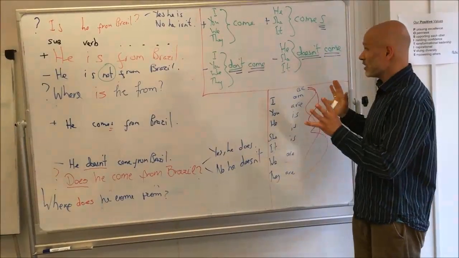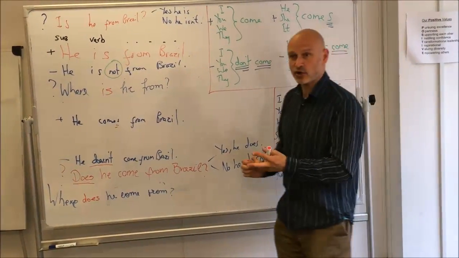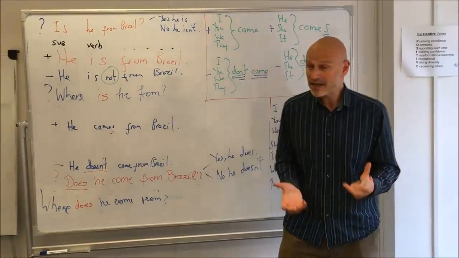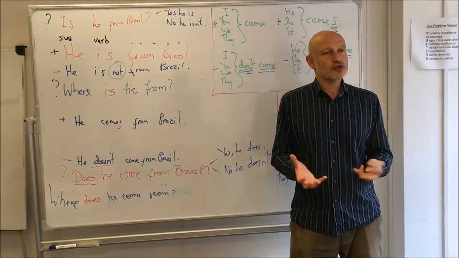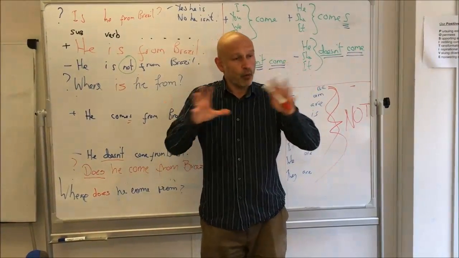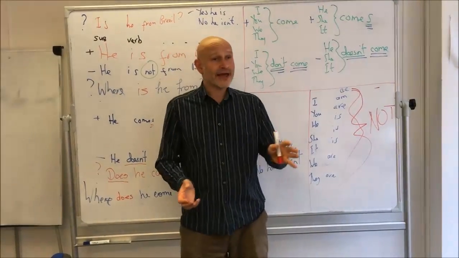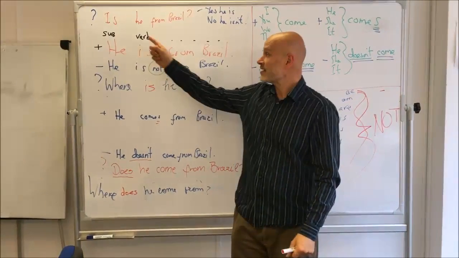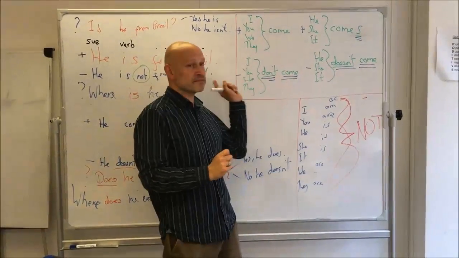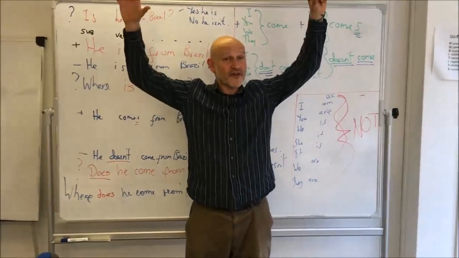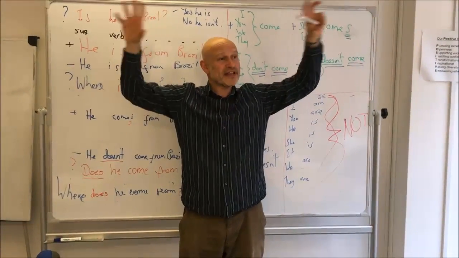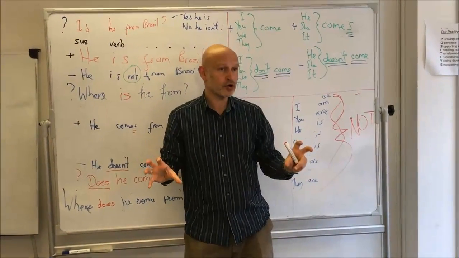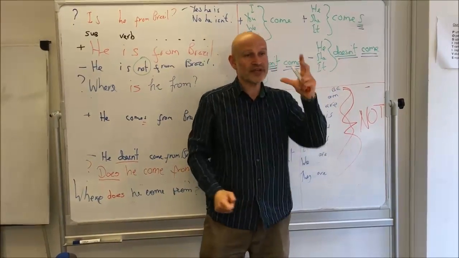Okay? So, if you can learn this, please watch it on Facebook, just to remind yourself of this conversation that we've had today, and try to repeat it. Then try to, this is a good idea, watch the video. Then, once you've watched the video, on a piece of paper, write, he is from Brazil, he comes from Brazil. And then write the first person, I. Then write the negatives with I and with he and with she. Write short questions, write long questions with I, with you, with he, with she.